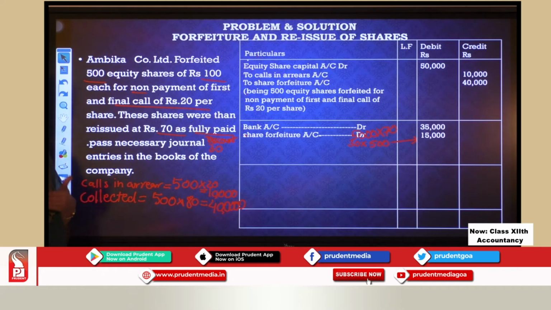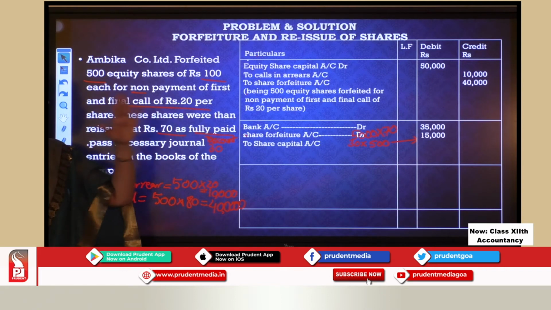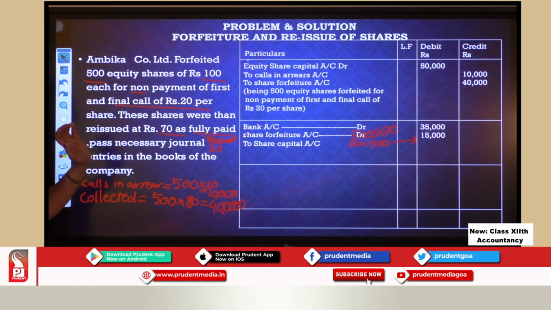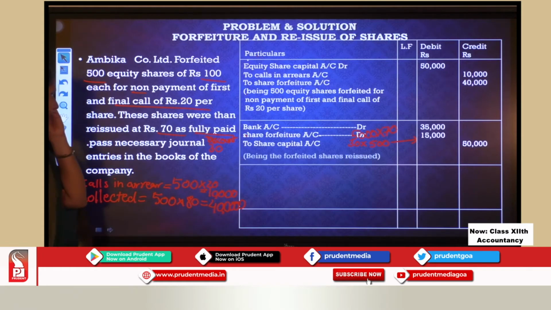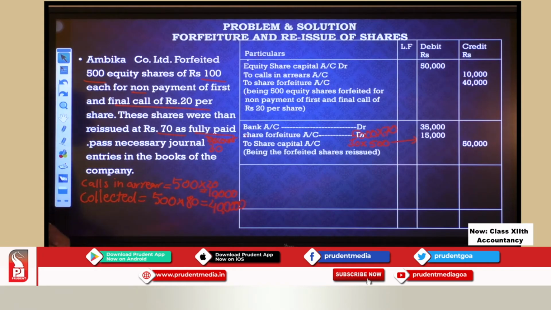Now this is to be transferred to share capital because these are issued now. Now I'm transferring this amount to share capital. So I will have share capital account. Amount is full value of the share, that is 50,000. 500 multiplied by 100, full value of the shares. Now I have to write the narration. Being the forfeited shares reissued.